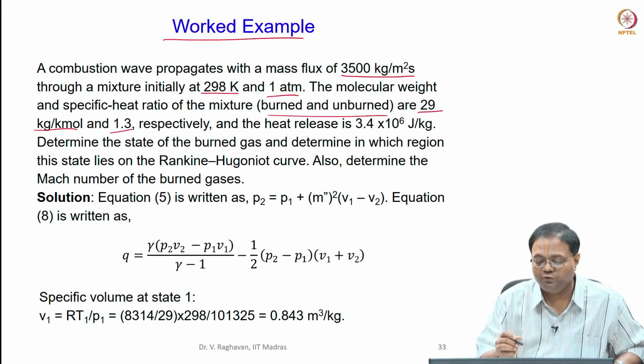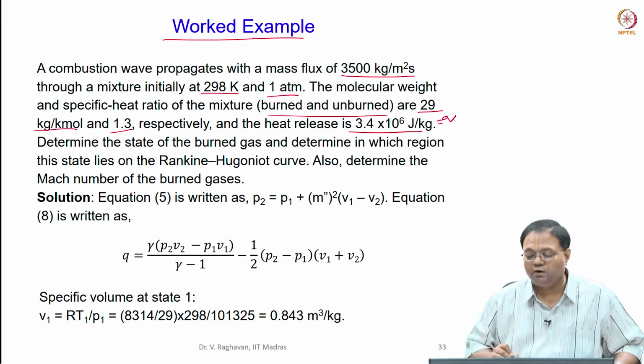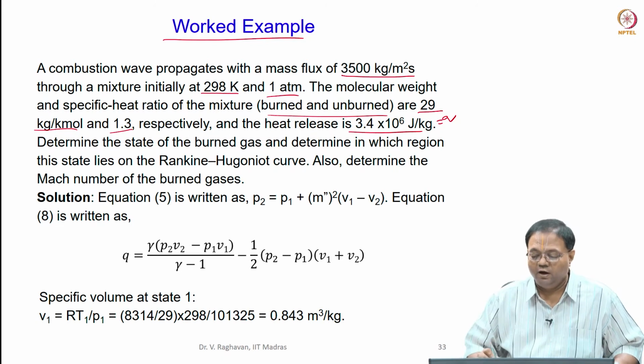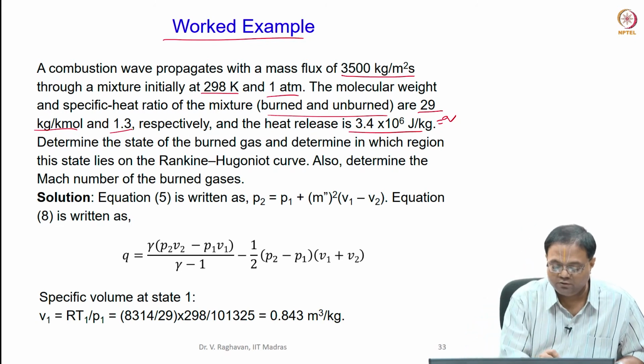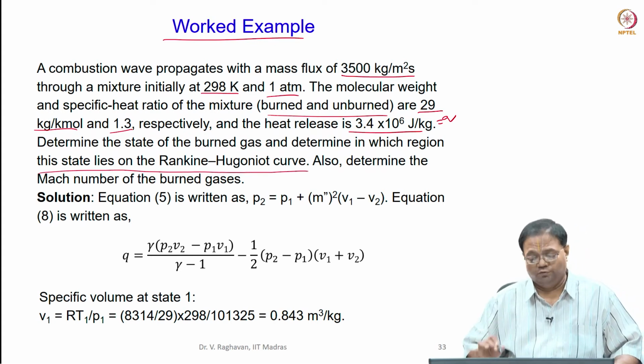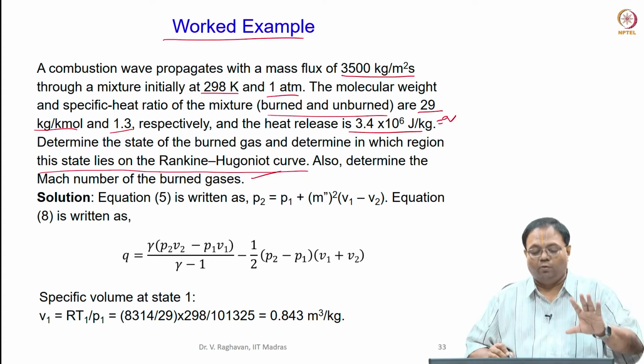Then the heat release Q is given as 3.4 into 10 power 6 joule per kg. So now determine the state of the burnt gas and determine in which region of the Rankine-Hugoniot curve this state lies. Then find the Mach number of the burnt gases. So this is the problem.